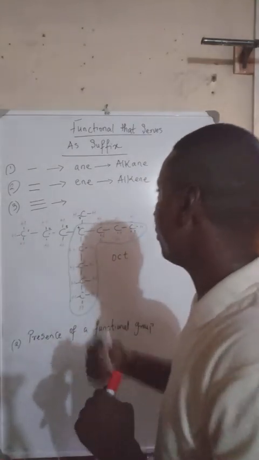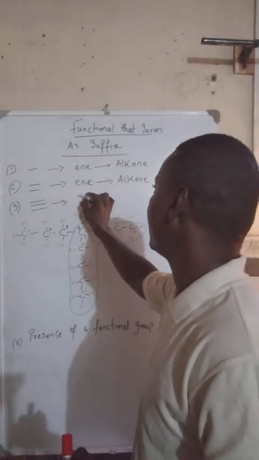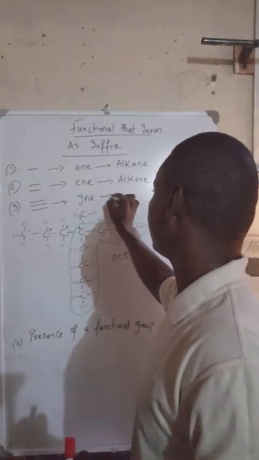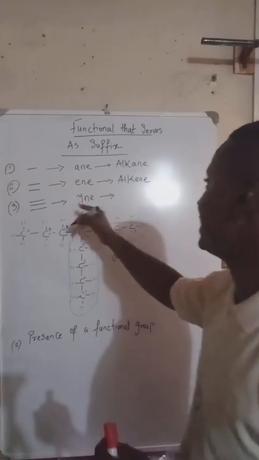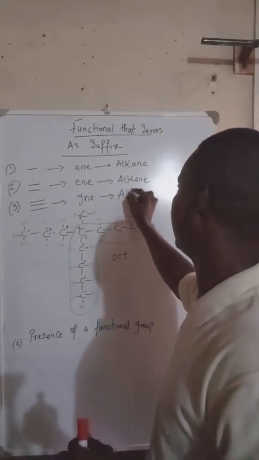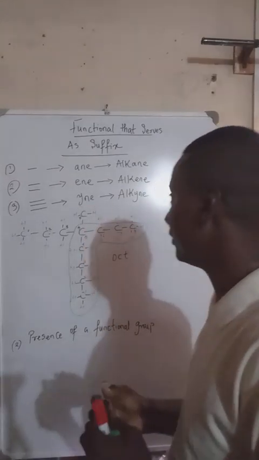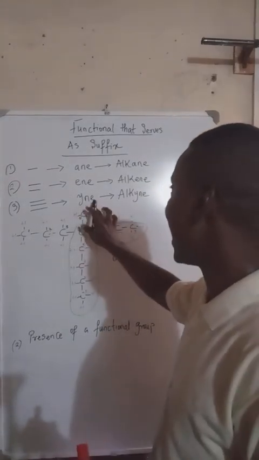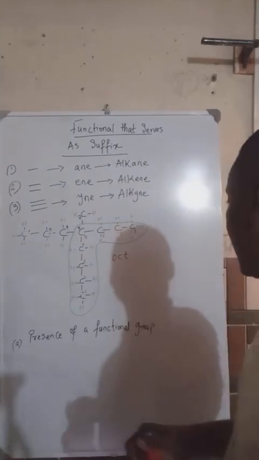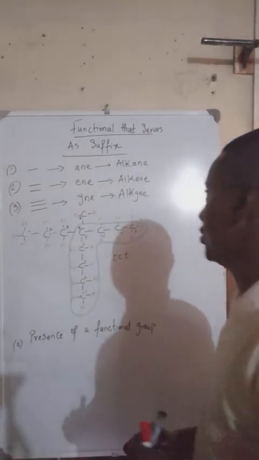So when you have a triple bond, we call it yne. And this hails from the family of alkyne. Triple bonds are called what? Yne, and it comes from the family of alkyne. Okay, so you've written that.